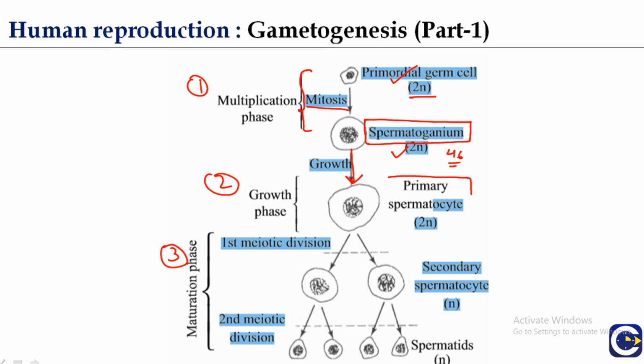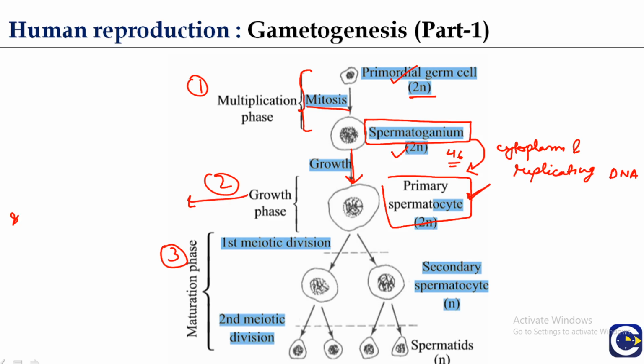Then they are known as the primary spermatocytes, and this growth phase is also known as spermatocytogenesis, as it gives rise to spermatocytes.